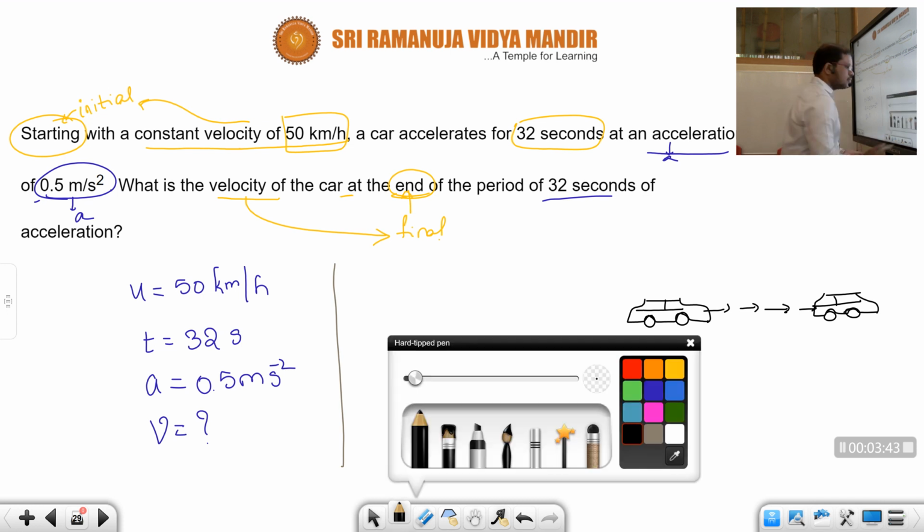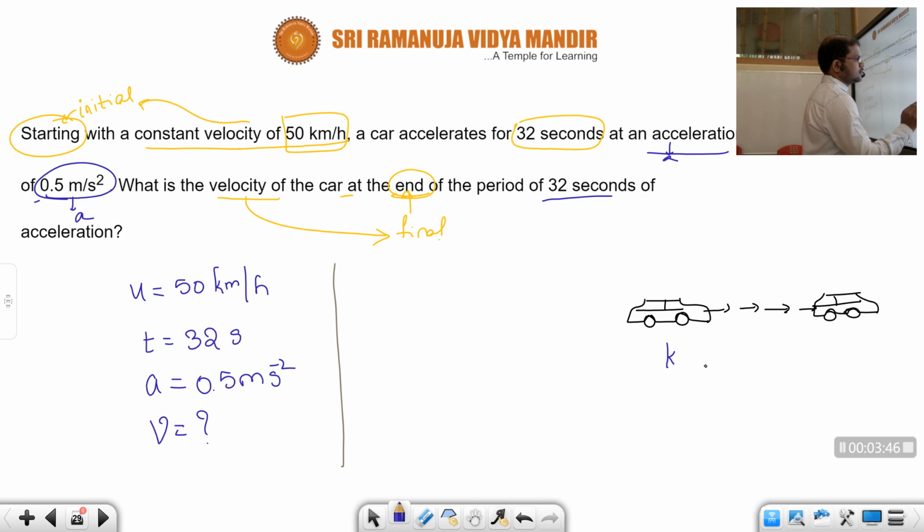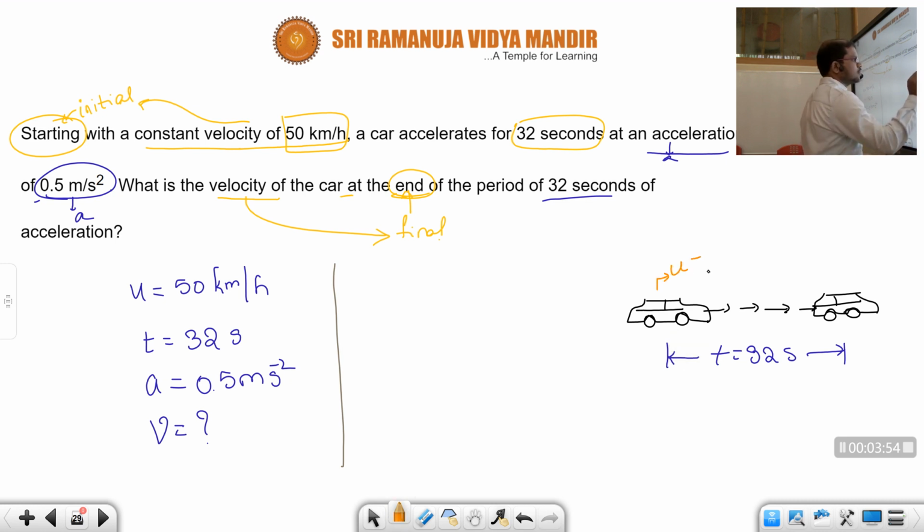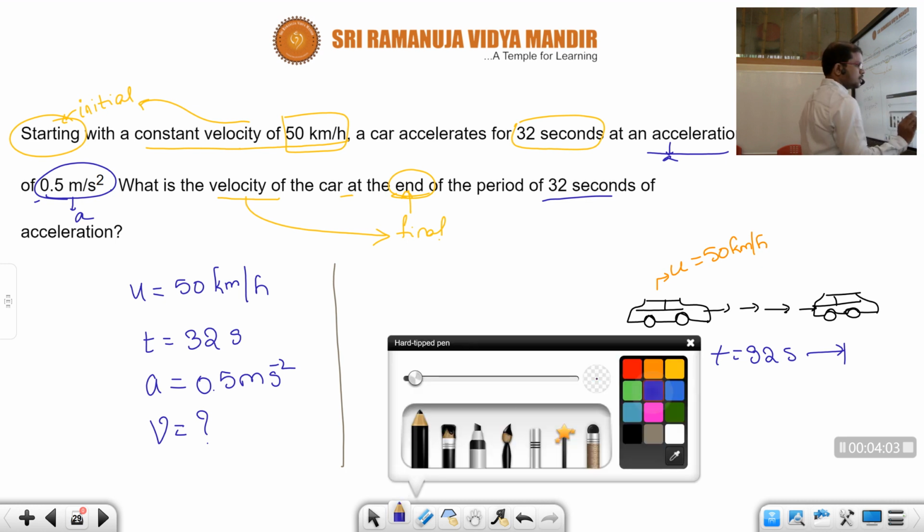Within the span of this 32 seconds of time duration, the initial velocity of the car, how much? Initial velocity is 50 km per hour. Given acceleration, how much?